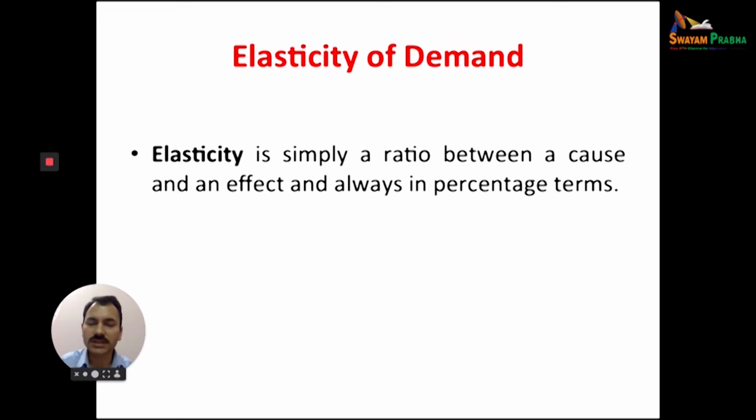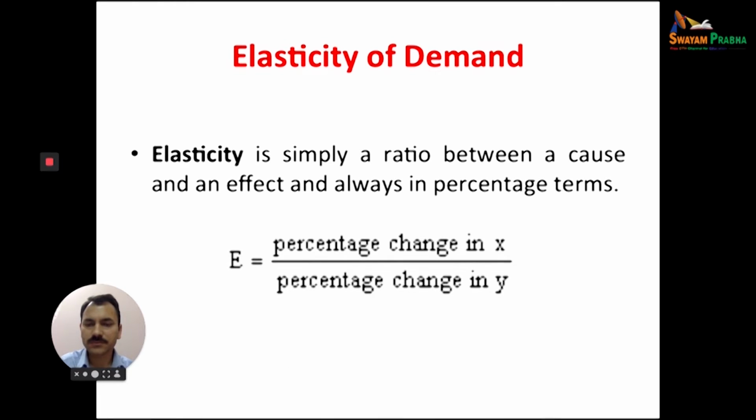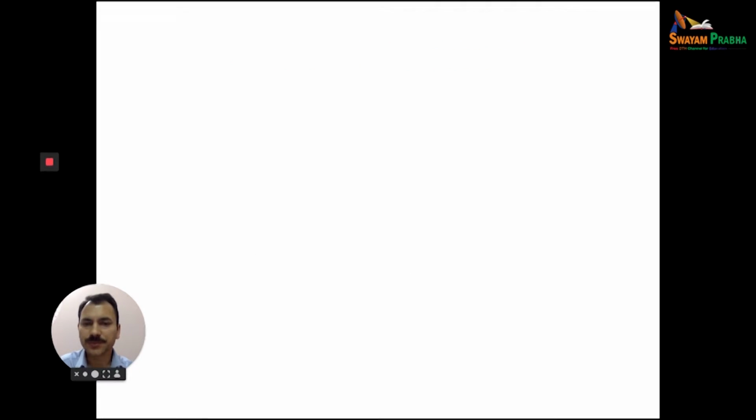Cause and effect relationship, always in percentage terms. E here means elasticity. Percentage change in X due to percentage change in Y is elasticity.